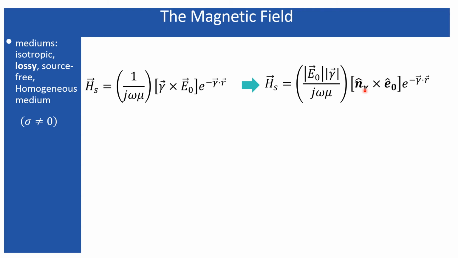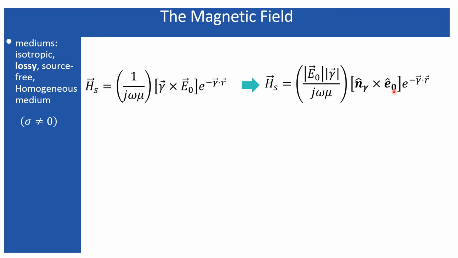So this unit vector actually signifies the direction of the propagation of the wave. The magnetic field, on the other hand, is directed in the direction where this cross product is directing. That means the magnetic field is directed perpendicular to the plane containing this propagation vector and the electric field vector.